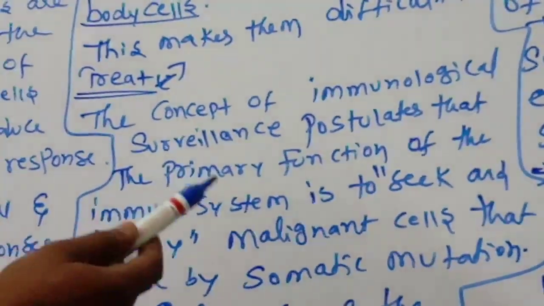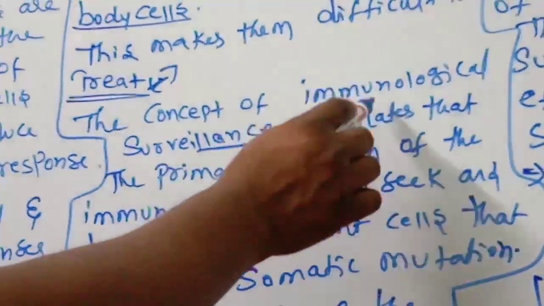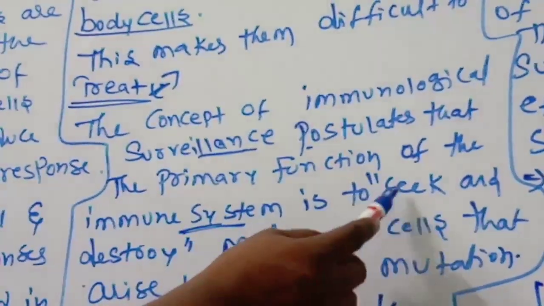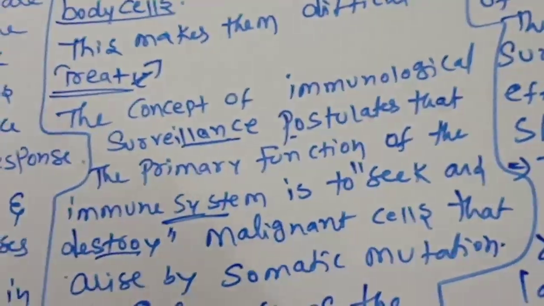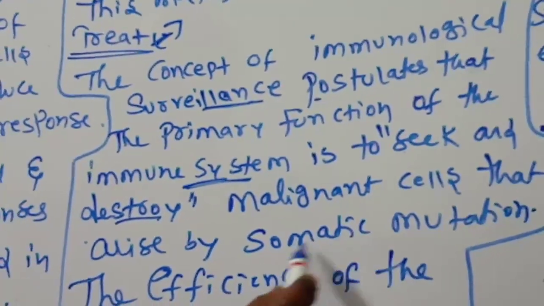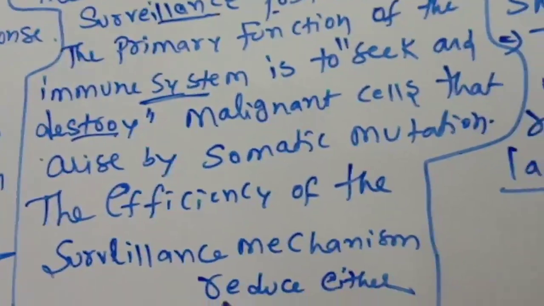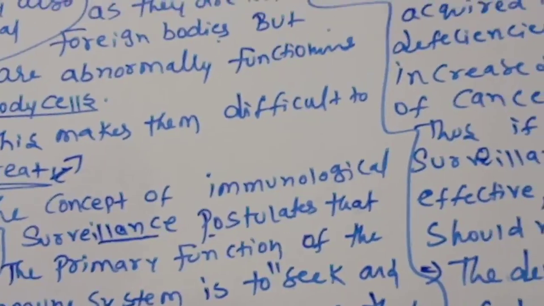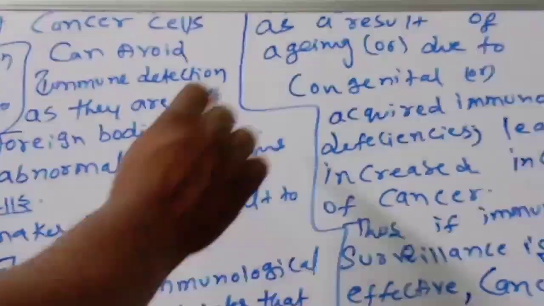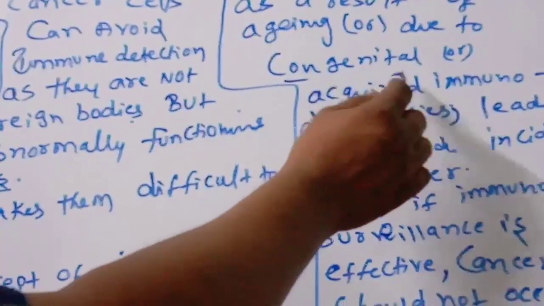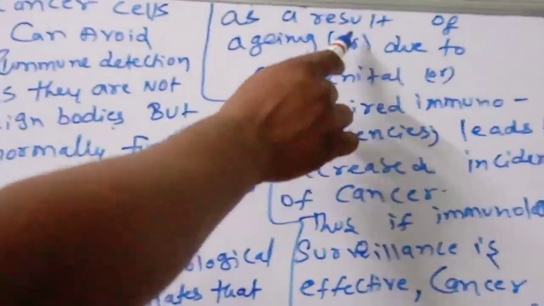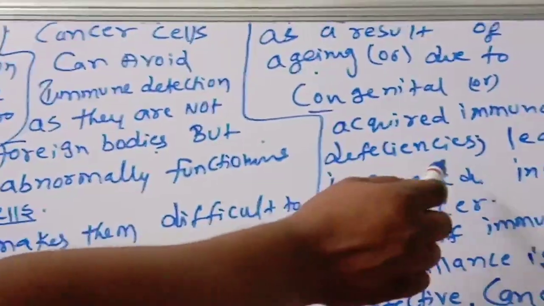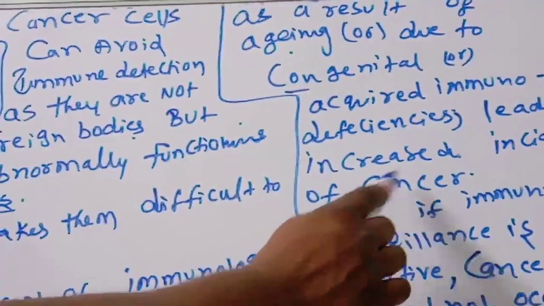The concept of immunological surveillance postulates that the primary function of the immune system is to seek and destroy. For malignant cells that arise by somatic mutation, the efficiency of the surveillance mechanism is reduced, either as a result of aging or due to congenital or acquired immunodeficiencies, which leads to an increased incidence of cancer.